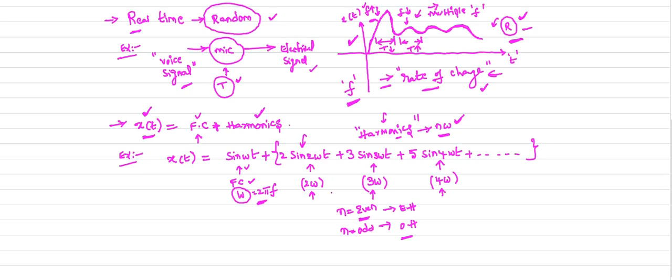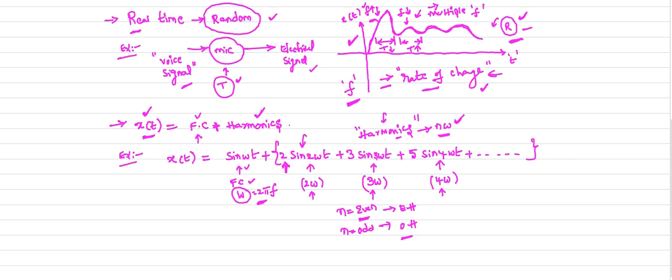So here, if n is even, this is an even harmonic. If n is odd, this is an odd harmonic. Now if we observe the coefficients of harmonics, for the even harmonic n equal to 2, the coefficient is 2.